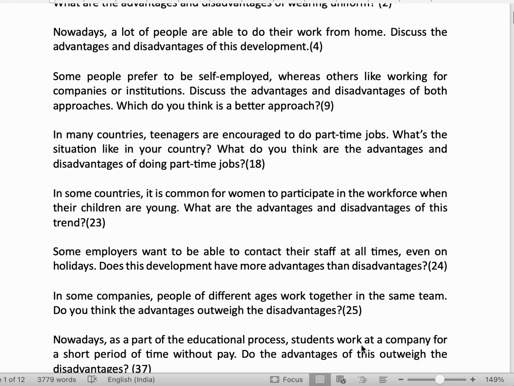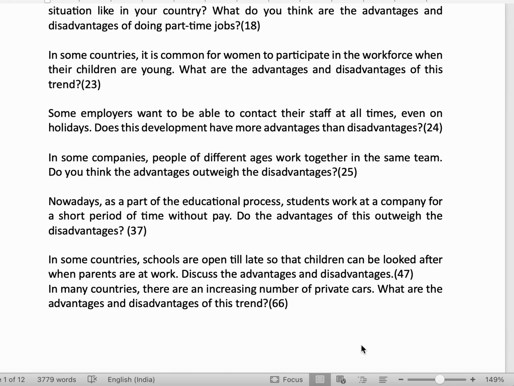The next essay is: in some countries, it is common for women to participate in the workforce when their children are young. What are the advantages and disadvantages of this trend? So just paraphrase the first line and then write that in this essay I'll write the benefits and drawbacks of women working when their children are young.